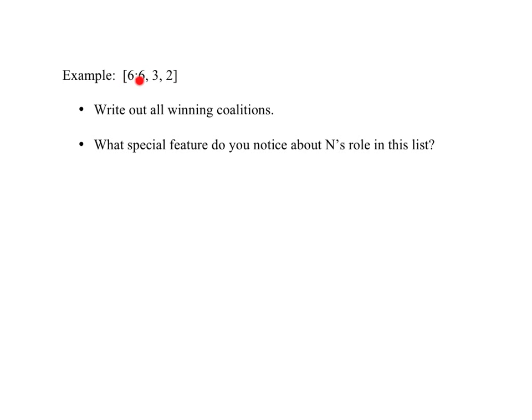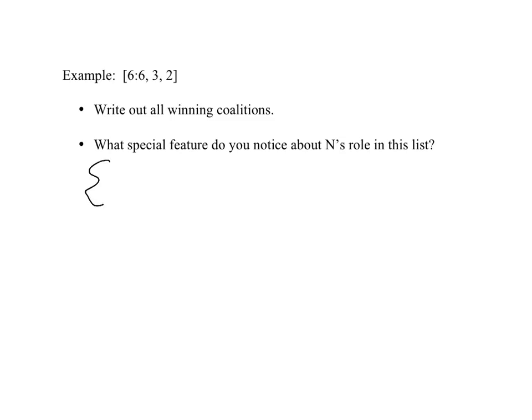So this could conceivably arise in practice, or at any rate, we can construct a narrative that explains how someone might think to set this up if they weren't thinking through the consequences of it. And so now, not only is it the case that Northern Jersey could single-handedly pass a proposal, but it's illuminating to see what happens when we write out the list of winning coalitions.